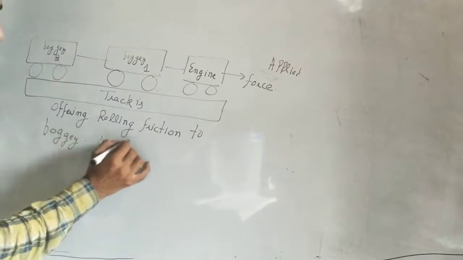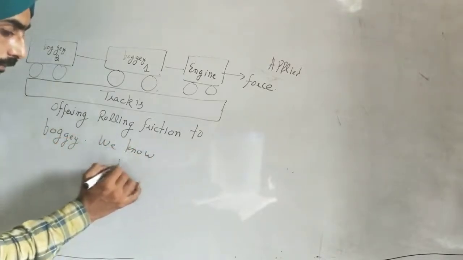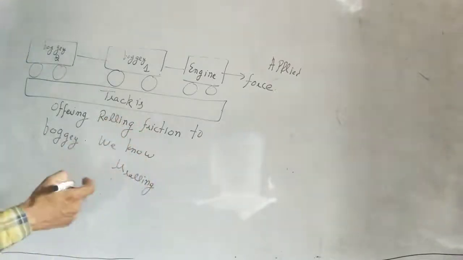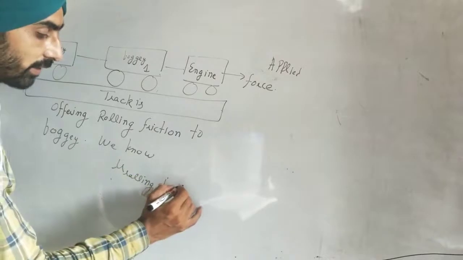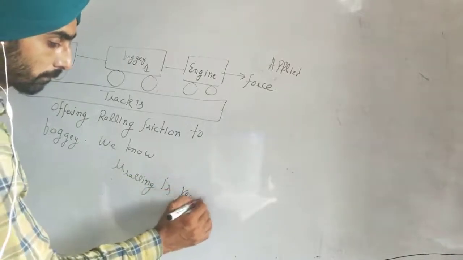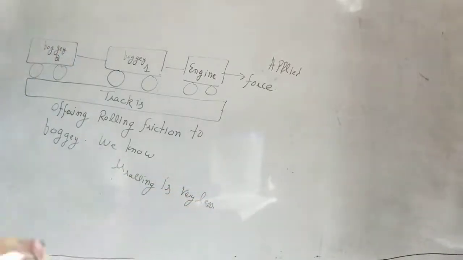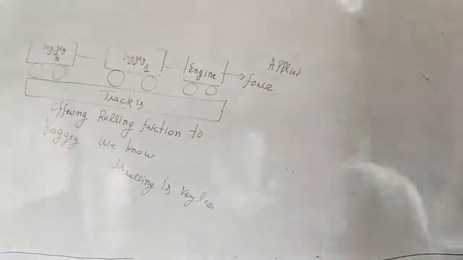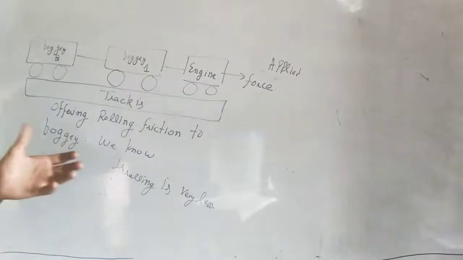हमें पता है, mu rolling is less. Rolling friction कम क्यों होगी? क्योंकि mu rolling is very less, and it will be very easy for the engine to move such a heavy load. So this is all we got done today. This is the basis of this. We have made a foundation of the laws of motion.